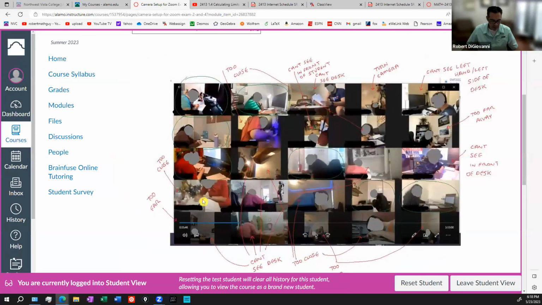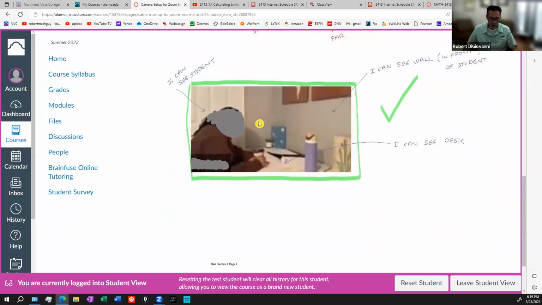So, for example, this student right here, too close. I could not see what was on that wall. This student was too far away. It's like their camera was so far away, I couldn't see them. And then this is an example of a student where it was good. I could tell what was in front of them. I could tell from the side that they didn't have anything underneath. I give a good example here of a good student.